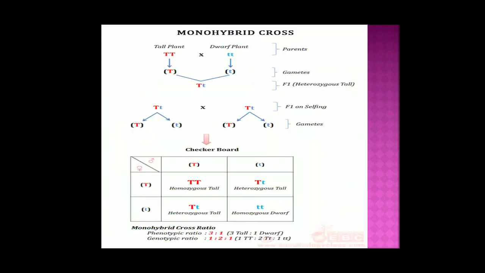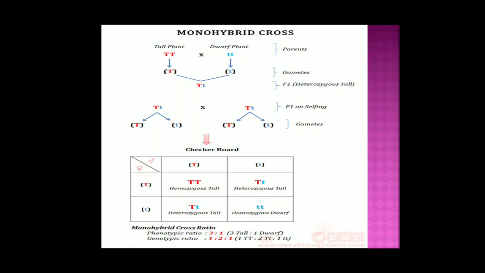Again, same thing, we have shown it by another chart. Yesterday we have done it also. So this is how you will have to make it. Parents, gametes, F1 heterozygous tall, because monohybrid cross is one of the important questions and we can give any character.